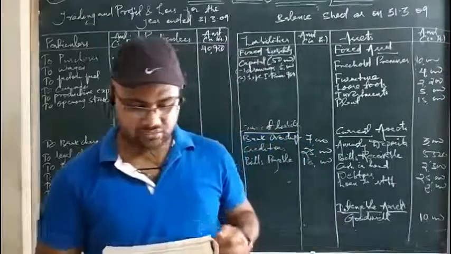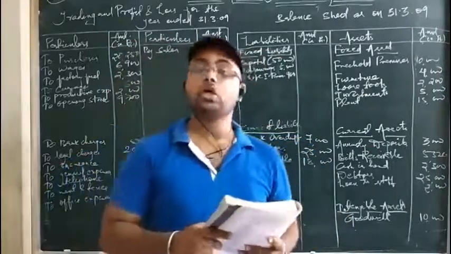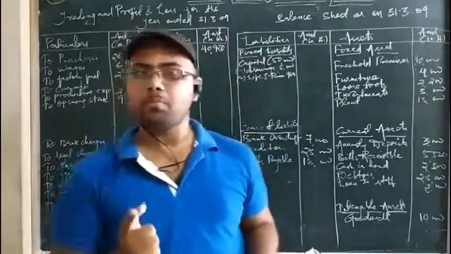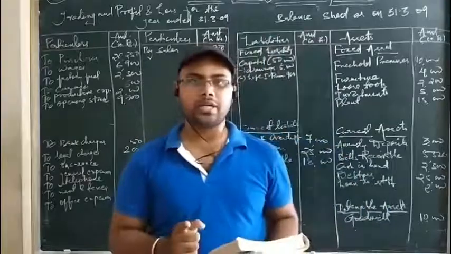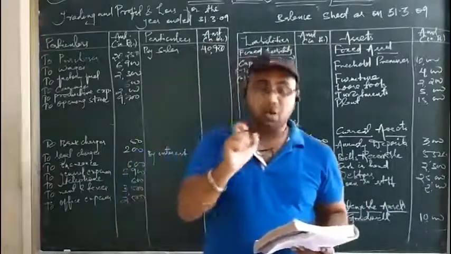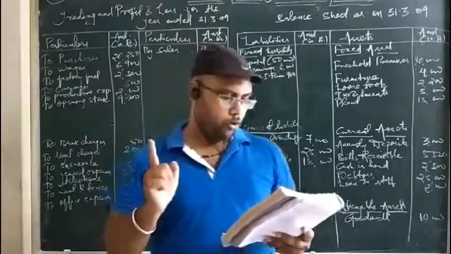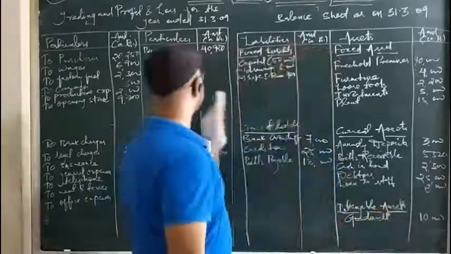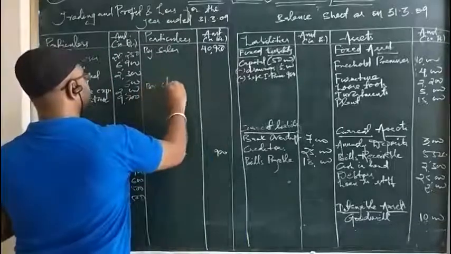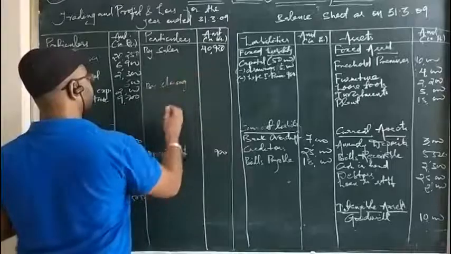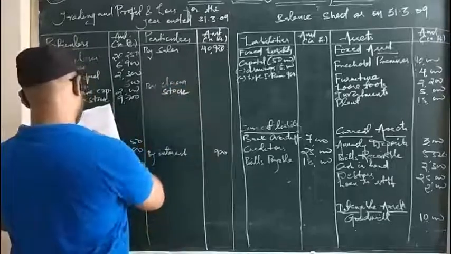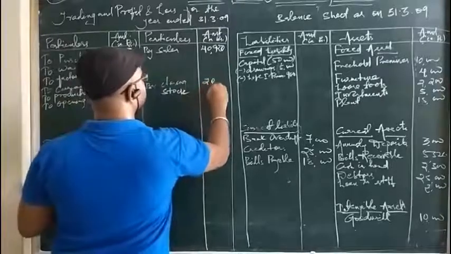Stock on hand on 31st March 2009, that is closing stock. And you know that since closing stock is given outside the trial balance, it is an adjustment and it is to be posted to any two financial statements in order to fulfill the double entry concept or dual aspect concept. So closing stock is first put on the credit side of the trading account, right here by closing stock, which is 20,000. It is the first posting.